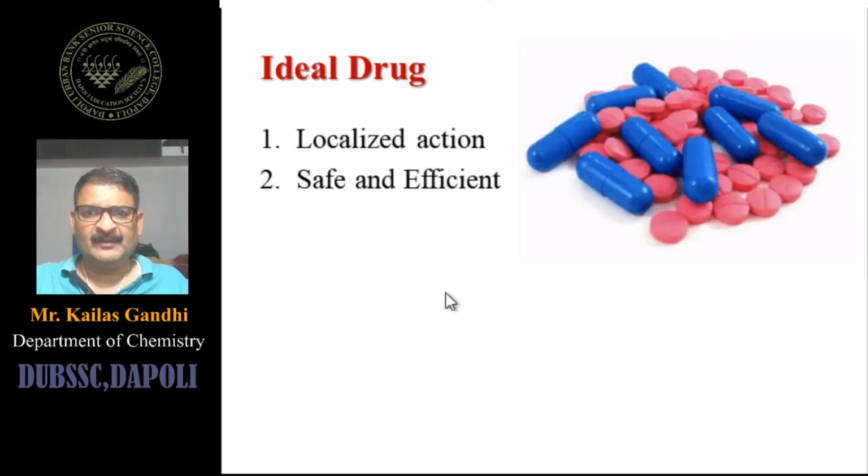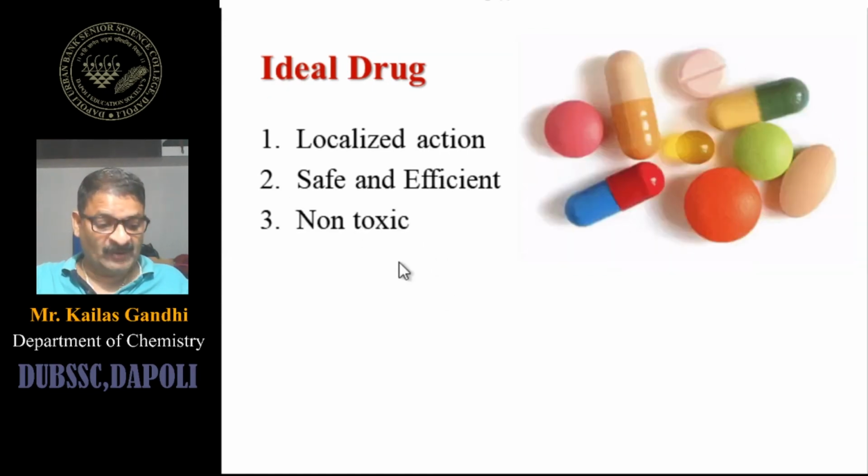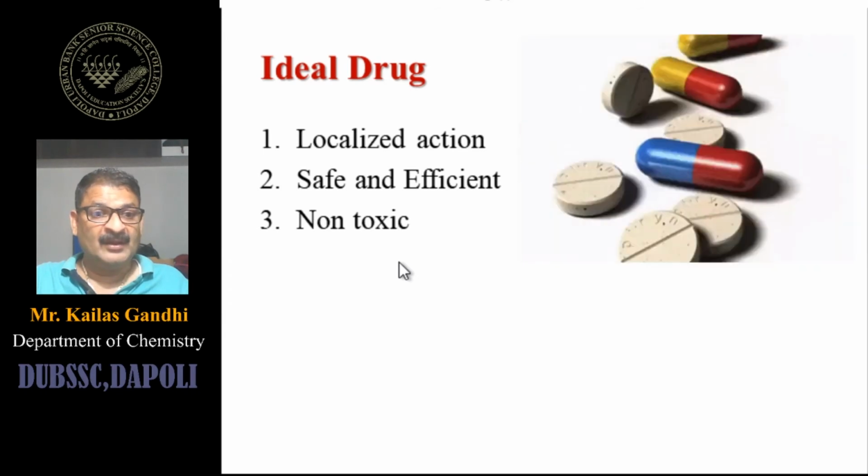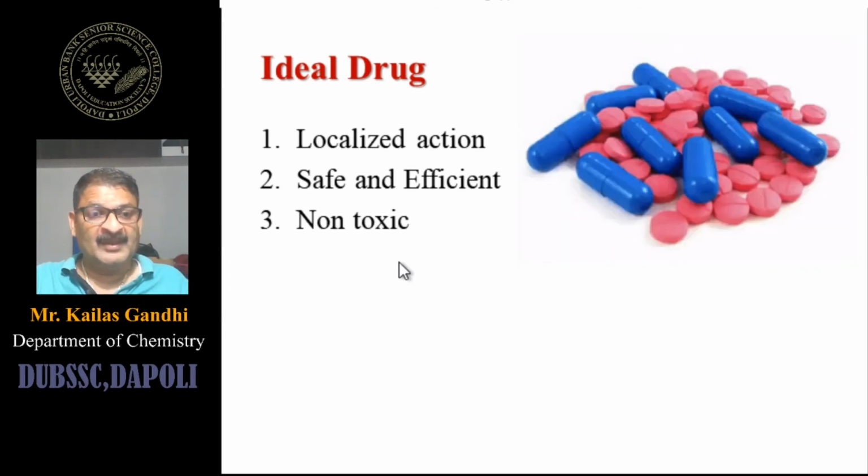Okay. Next, a drug should be non-toxic. I mean it should not have any type of toxicity. It cannot damage the body. It cannot give a toxic effect to the patient. What is meant by toxicity? Means a poisonous type of action.